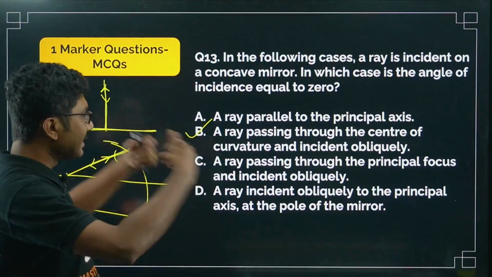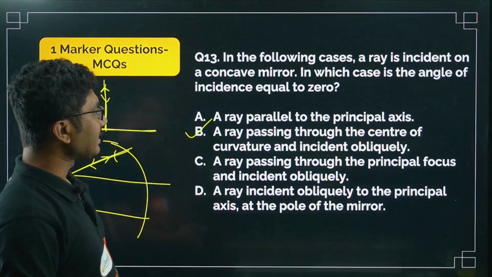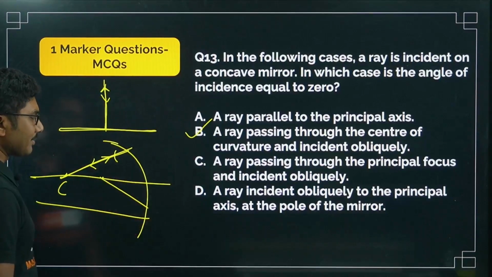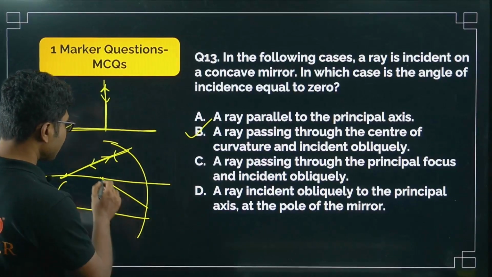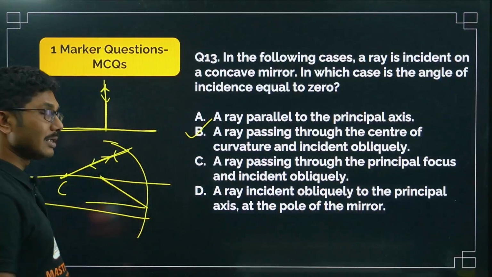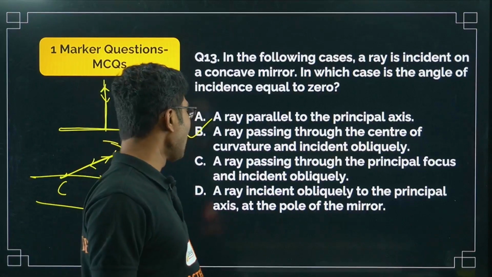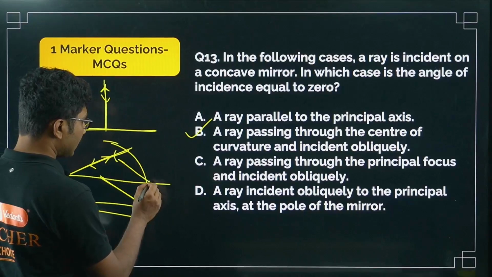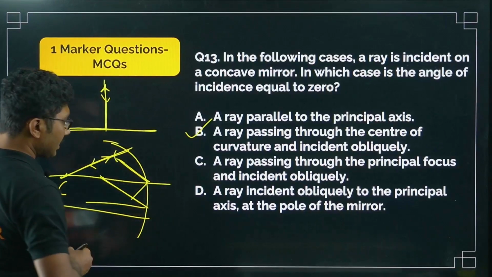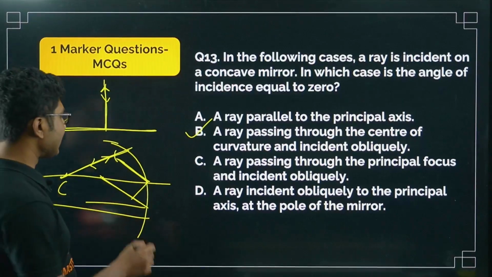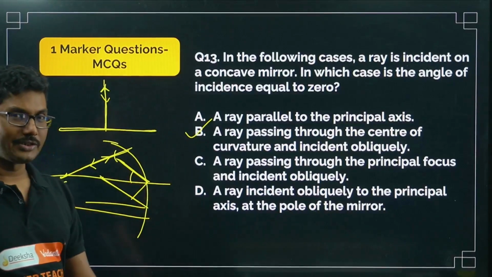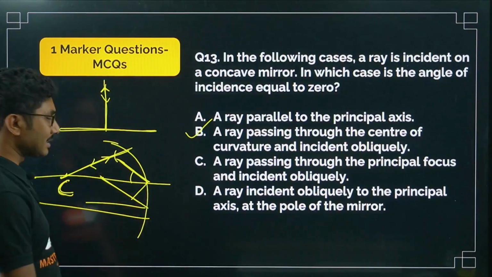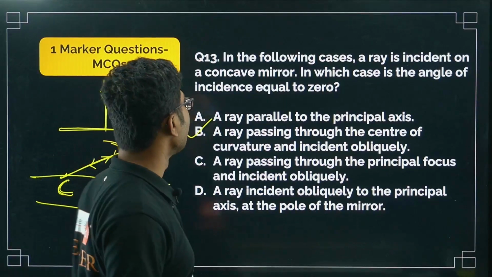Let's check the other options. A ray passing through the principal focus but oblique does not have any relationship; after passing through the focus it becomes parallel, so obviously the incident angle is not 0. A ray oblique to the principal axis at the pole of the mirror is also not the case where the incident angle is 0. So the angle of incidence is 0 only when the ray is passing through the center of curvature.